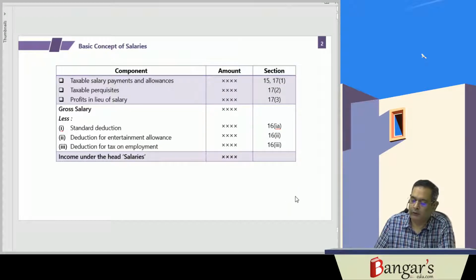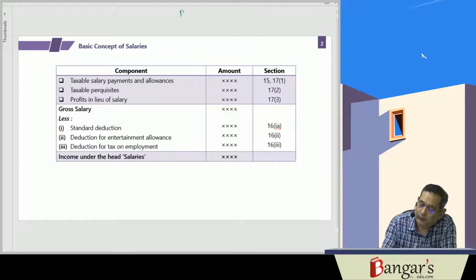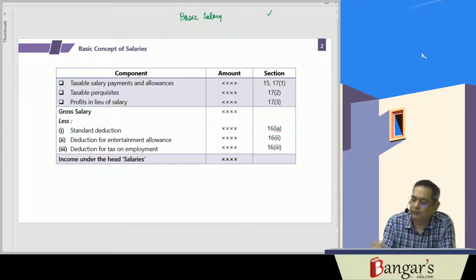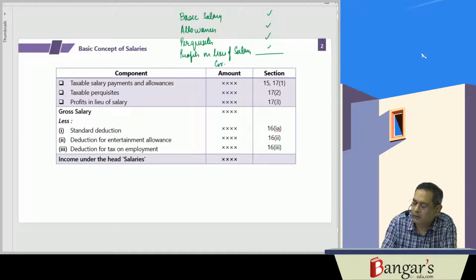Now, you will be computing the income under the head salaries. How you will be computing? First of all, you will be seeing what is the basic salary. Basic salary is fully taxable. Then what are your allowances? Then what are the perquisites, that are the facilities. And what are the profits in lieu of salary? We add all the same to determine gross salary.